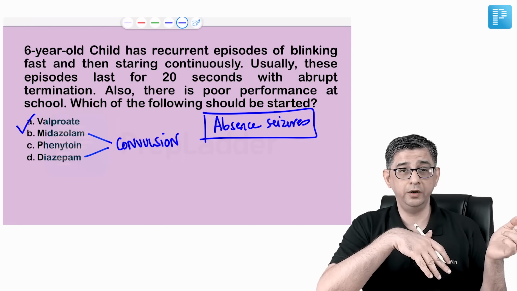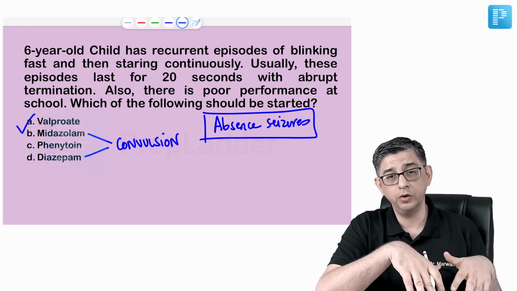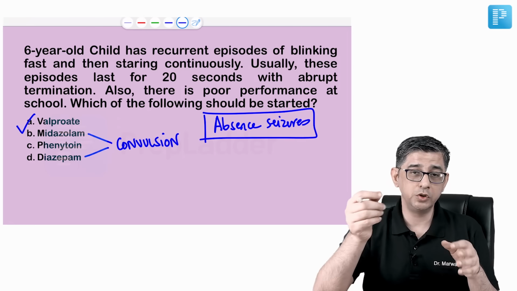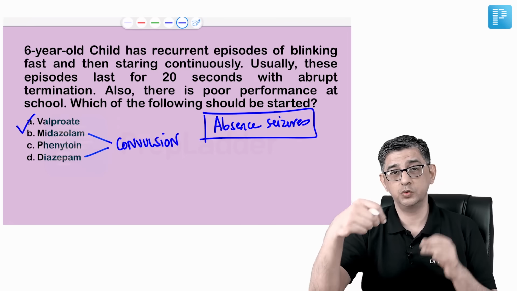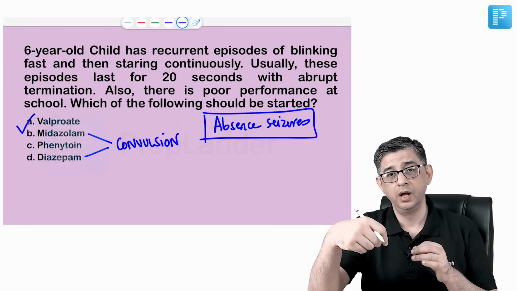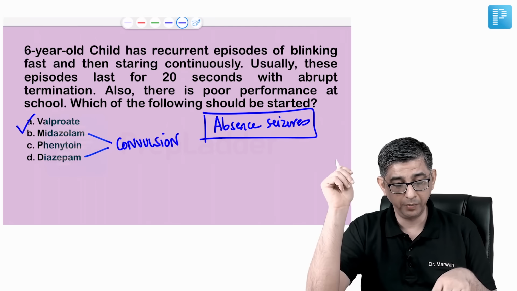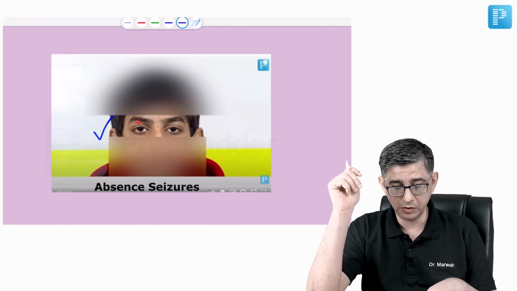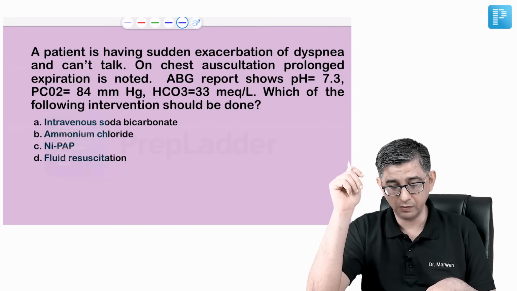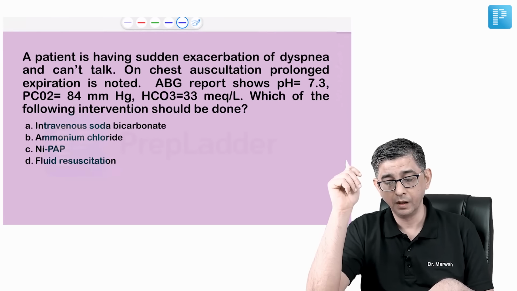So she told the parents, and then the parents brought the child over to your clinic. You did an EEG that will show that classical 3 per second spike and slow wave pattern. And again, the aspects are discussed in the CNS component in the app. The answer to the drug of choice for absence seizure is sodium valproate. Otherwise, we can use ethosuximide also.